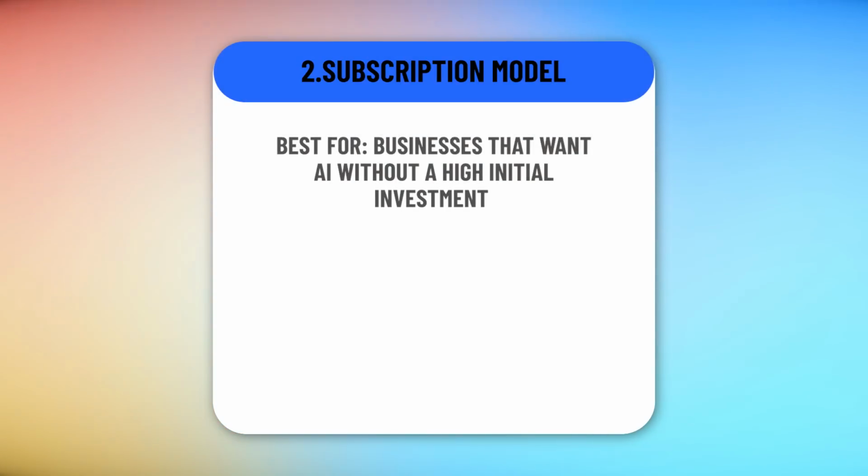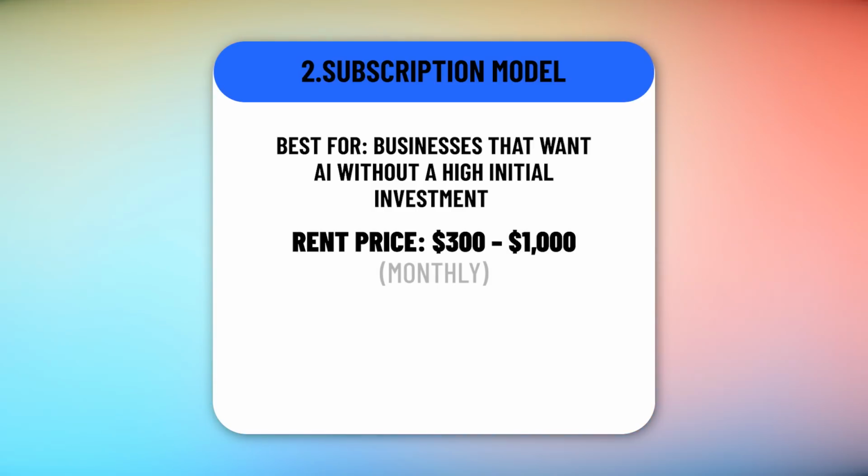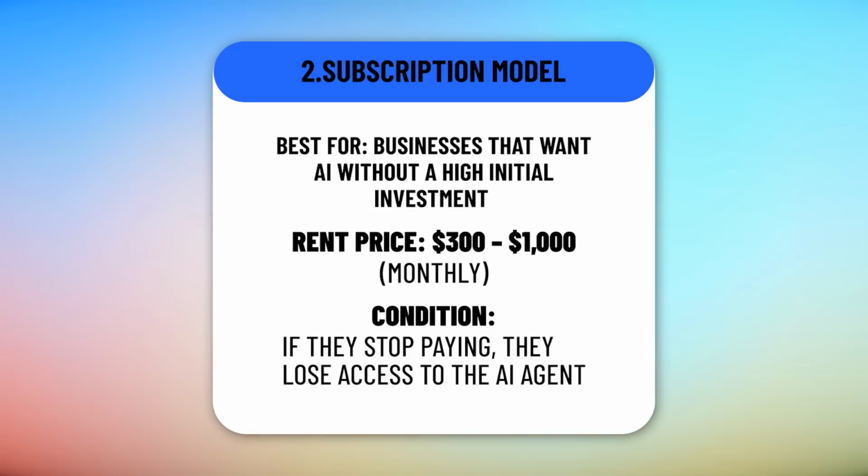The second pricing model is to rent these AI agents. So you could create a framework for these AI agents and customize it to the client that you're working with. And you can rent it to them for a few $100s every single month. And if they stop paying, then they stop getting the agent. This lowers the barrier to entry for them, but they don't own the bot. And if you already created one of these AI agents, it's not very difficult to clone it and make the necessary changes so that it is customized for that specific business owner.